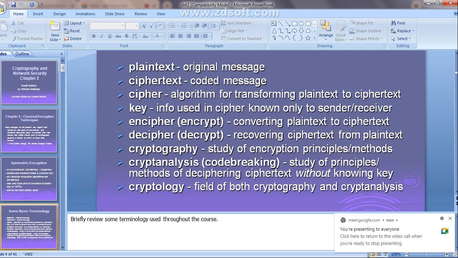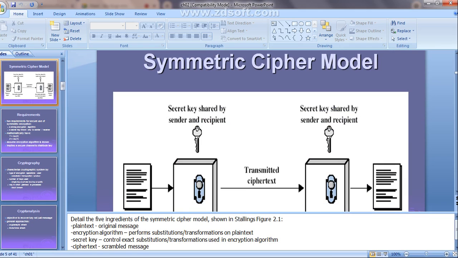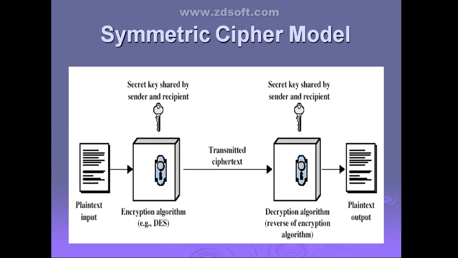Okay then, we'll start with the next point, which is all about the symmetric cipher model. You tell me whether everything in this diagram is visible. Can you see this one? Okay. The next point is how exactly the symmetric encryption algorithm is going to work. What is the model for that? The symmetric cipher model. Just go through the diagram, guys.